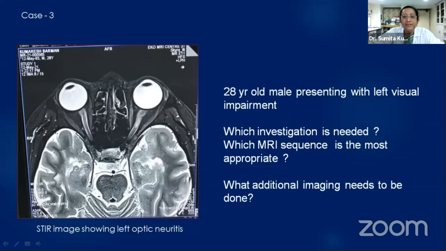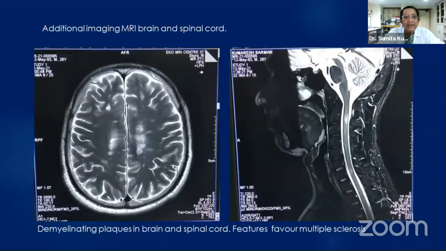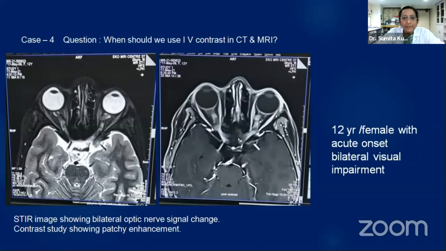In this kind of a situation, what should be the additional imaging which is needed? Of course, one has to look at the brain and the spinal cord to see if there are any demyelinating plaques like in this patient and in this patient who was diagnosed finally as multiple sclerosis. That was a plain scan.